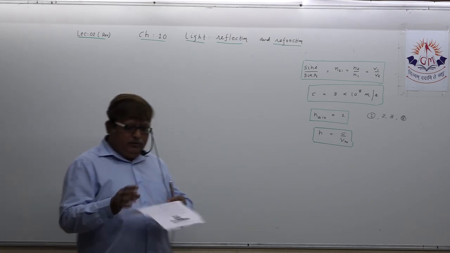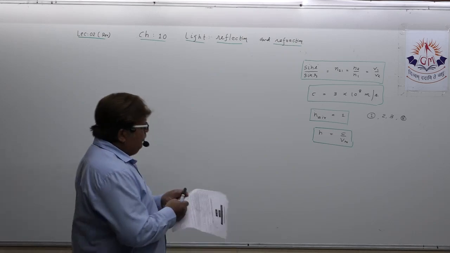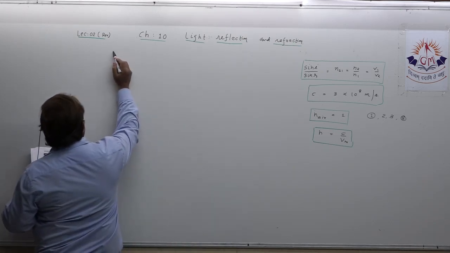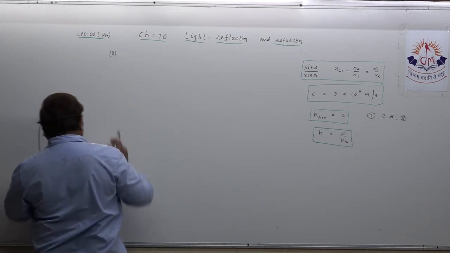Now, dear student, two medium are there. Again, I am just giving you the hints. Two medium.